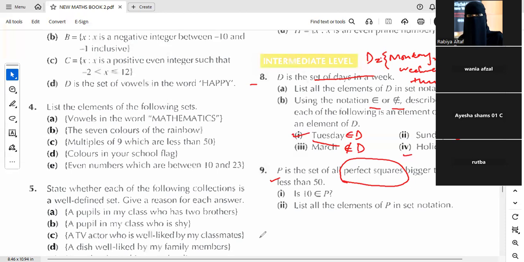What do you mean by this word perfect squares? You can use the chat box.